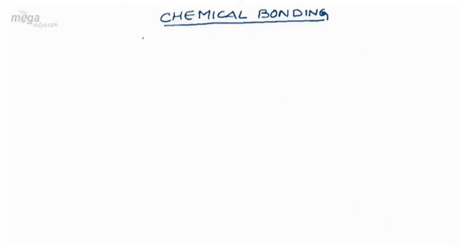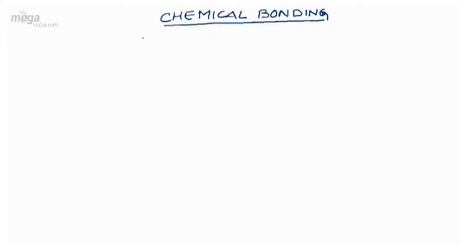Let's begin a chapter that is chemical bonding. Firstly, I would like to make you aware about the significance of chemical bonding in chemistry. Whenever we enter into the field of chemistry, whether physical chemistry, organic chemistry or inorganic chemistry, it's a true fact that we deal with a chemical reaction. And a chemical reaction involves the association and the dissociation of bond. So, in chemistry, chemical bonding has got a vital role.